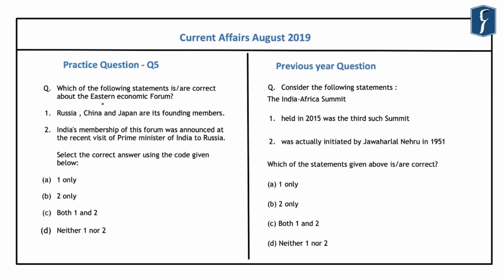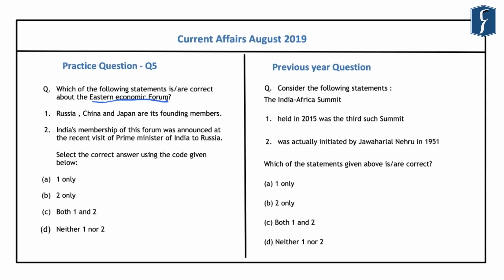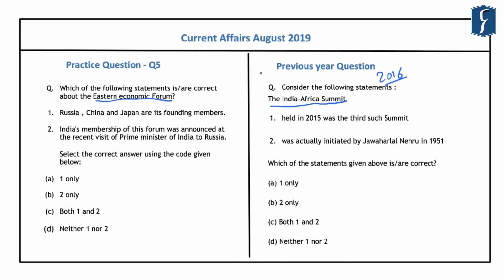Now, this fifth question is related to the Eastern Economic Forum, which was in news in the month of August and September because the Indian Prime Minister had visited this Eastern Economic Forum summit. And this question has been created based on a question that was asked in the preliminary examination in the year 2016. That question was related to the India-Africa summit that was held in the year 2015 in India. The question asked in 2016 required us to consider the statements related to this India-Africa summit that was held in India in that year.